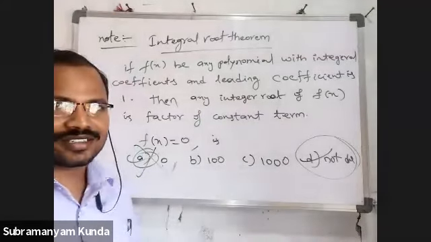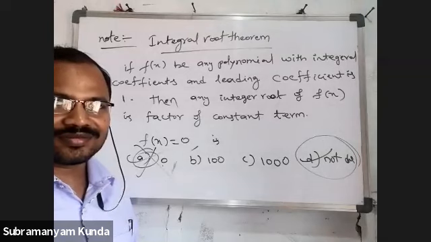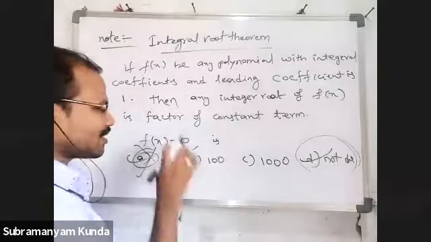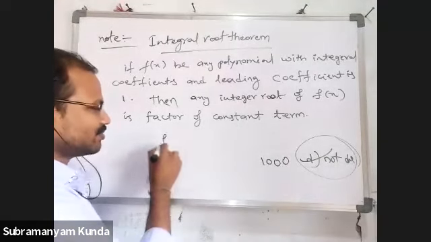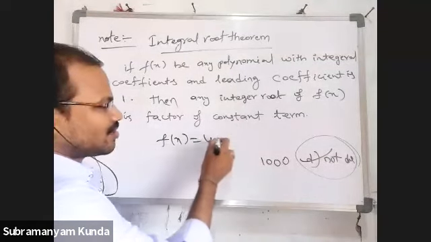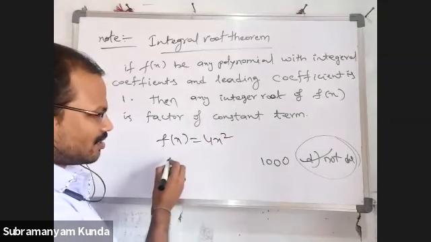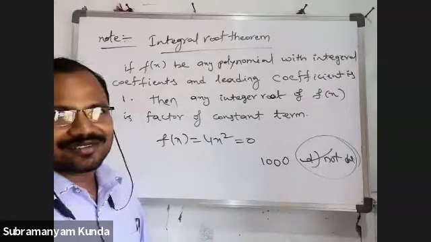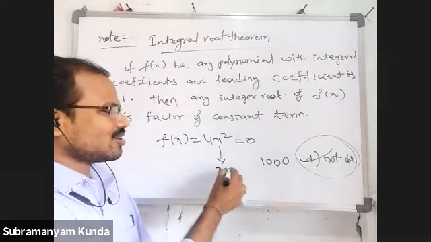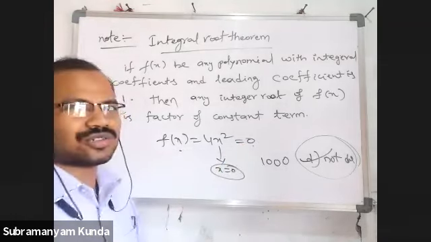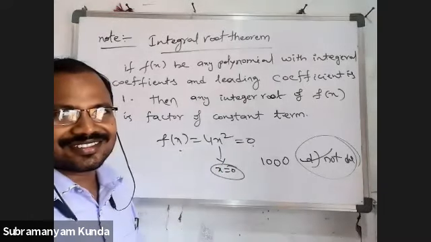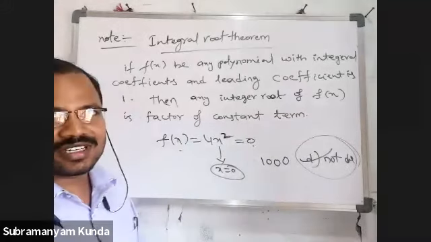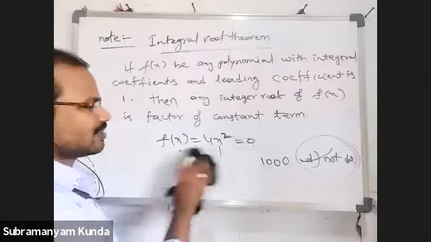Sir, if they give f of x equal to 4x squared, and f of x equal to 0, then can we say the power is 2? F of x is equal to 4x squared, and when x is equal to 0, f of x is 0. Then the power is 2 only. Here the power is 2, so the degree is 2.